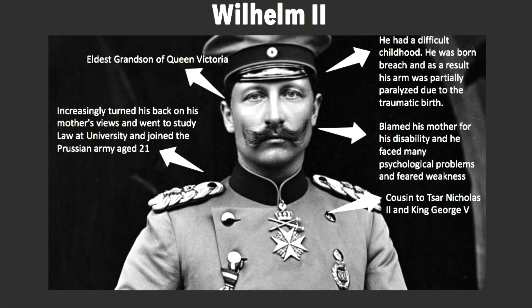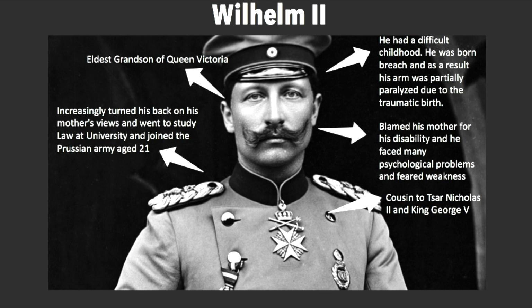So what was Wilhelm II really like before he became Kaiser of Germany? Well, he had rather a difficult childhood, as he was born breech, and as a result his arm was partially paralysed due to this traumatic birth. He blamed his mother for his disability, and he also blamed her English doctors, which you could argue is where his hate for England comes from. But he also faced many psychological problems. He feared weakness and also craved power.